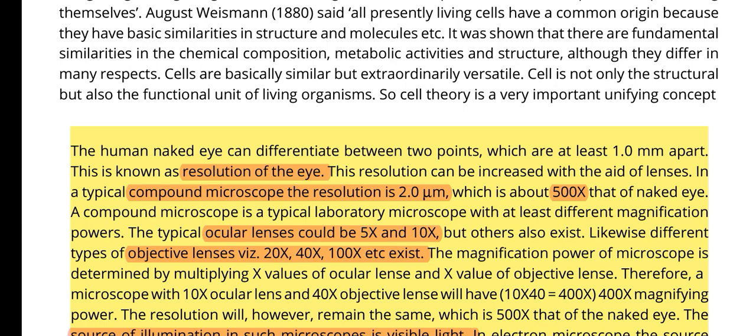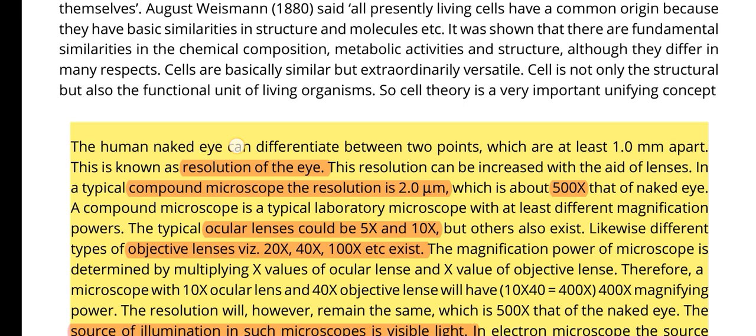After that, we will discuss the resolving power and magnification power of the human naked eye, the simple compound microscope and the electron microscope. What is actually resolution or resolving power? Resolution means the point at which two points can be seen as different, or you can clearly differentiate two things as separate entities.